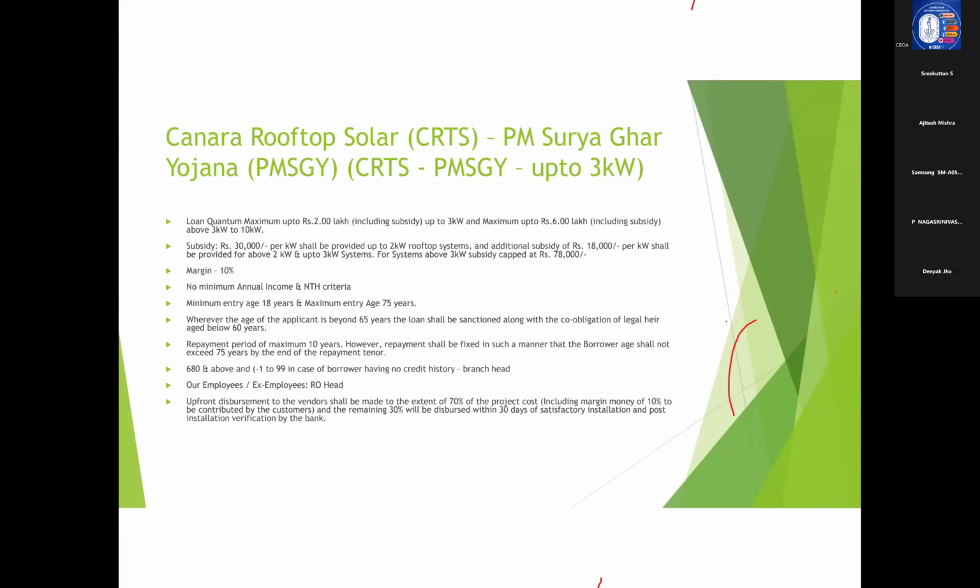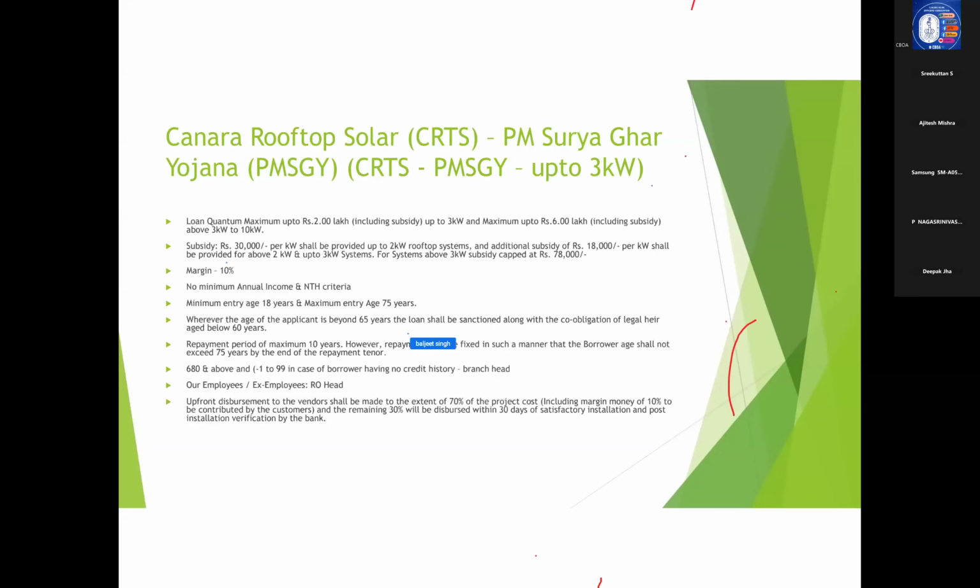Now, the next one is a very recent change that has happened in the Canara Rooftop Solar scheme. That is, what is the mode of disbursement? That is how the disbursement is going to happen. We can give an upfront disbursement of 70% of the project cost, including margin money of 10%. And the remaining 30% will be disbursed within 30 days of satisfactory installation and post-installation verification by the bank.